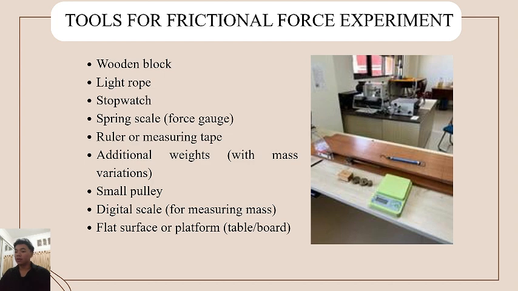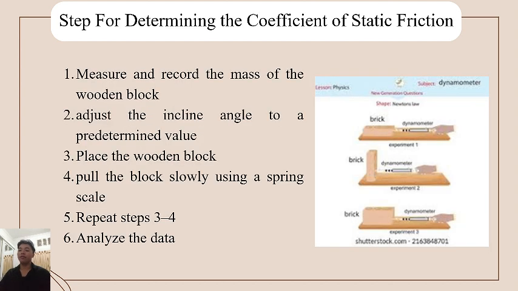The next, after the tools, is the steps for determining the coefficient of static friction. Number 1, measure and record the mass of the wooden block using a digital scale. Number 2, if using an inclined plane, adjust the inclined angle to a predetermined value using a protractor.